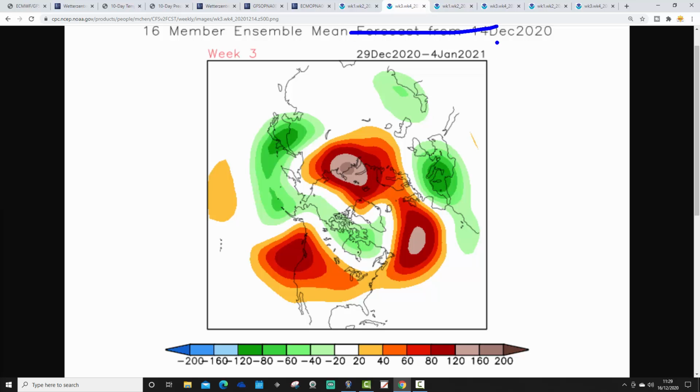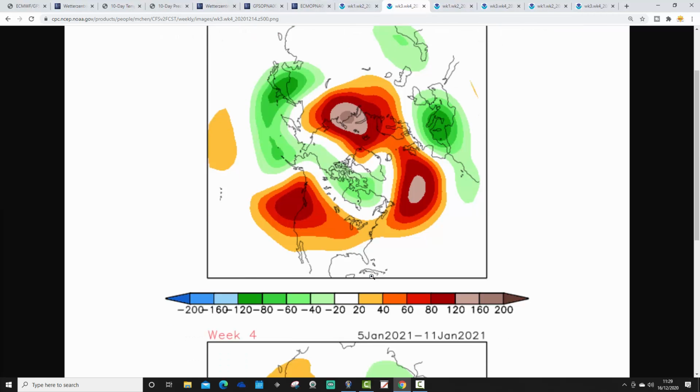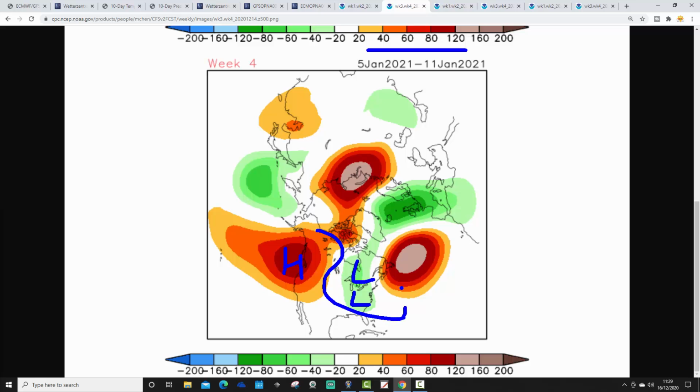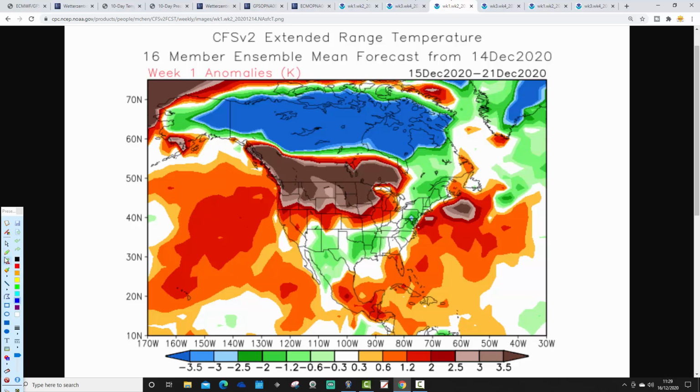Week 3, 29th of December to 4th of January, again low pressure up to the northeast. That does suggest more of a northwest-southeast alignment to the jet stream. And then week 4 is the 5th to the 11th of January. Trough of low pressure over the eastern states, ridge out to the west. Jet stream and the flow doing something like that. So another very cold plunge is possible there into the east and northeast through the middle of January.